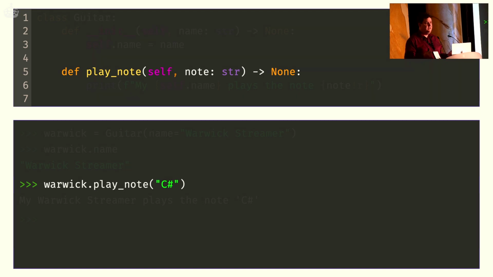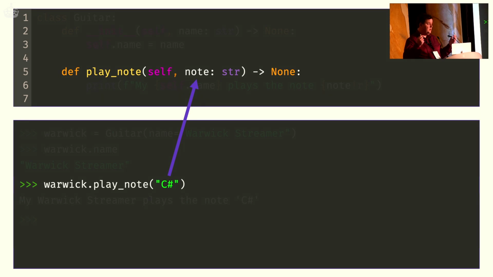Now, most IDEs and editors will use syntax highlighting to give self a different color, like I did here, so you barely notice it anymore, but it is actually just another parameter of this function. But when we call this function, I only give it a single argument, the C#. And if we look at that argument, it will clearly end up with the note parameter here. So what is self doing there? What is self? Where is it coming from?